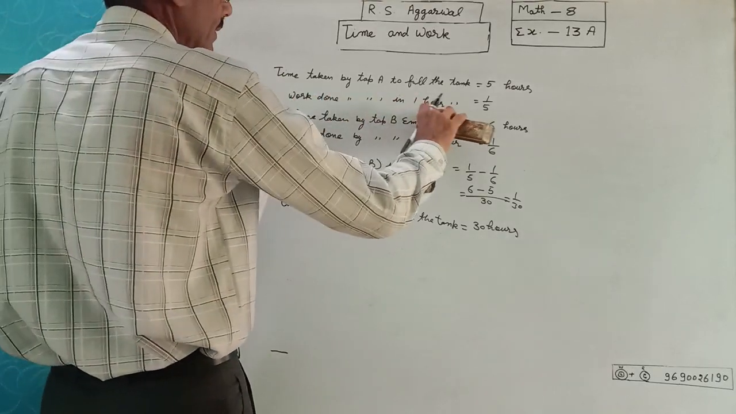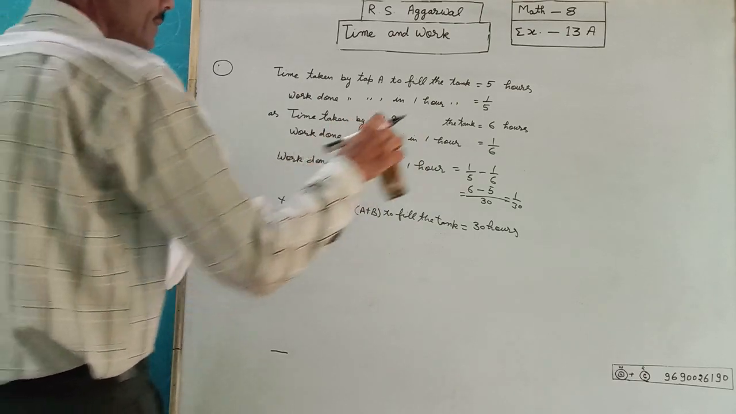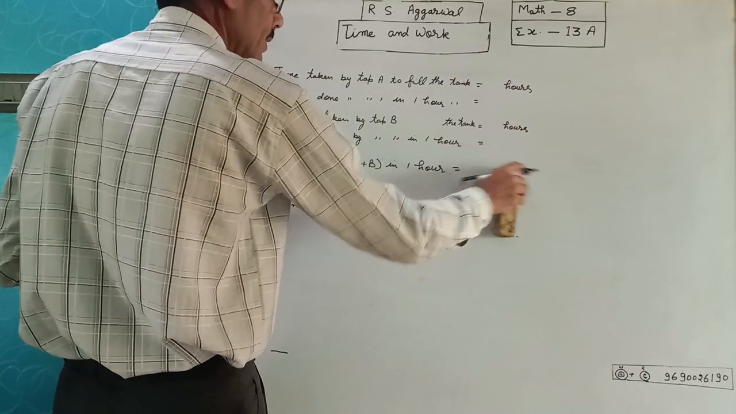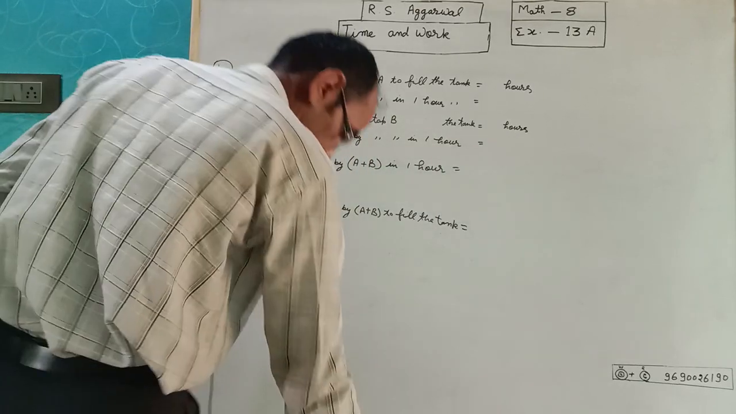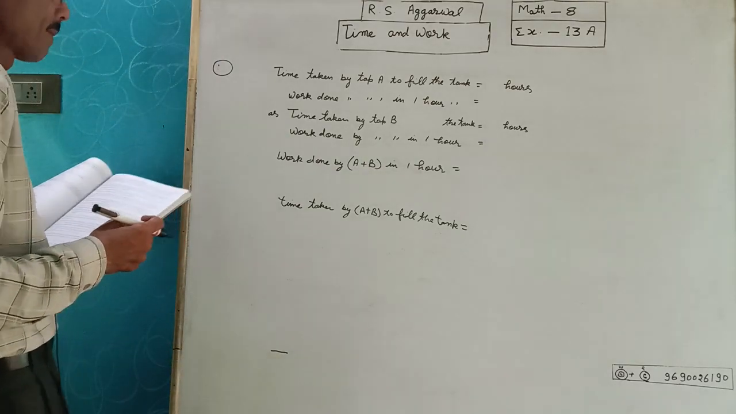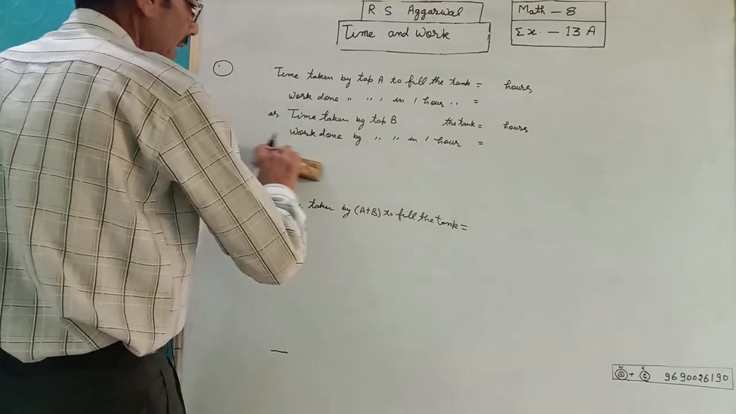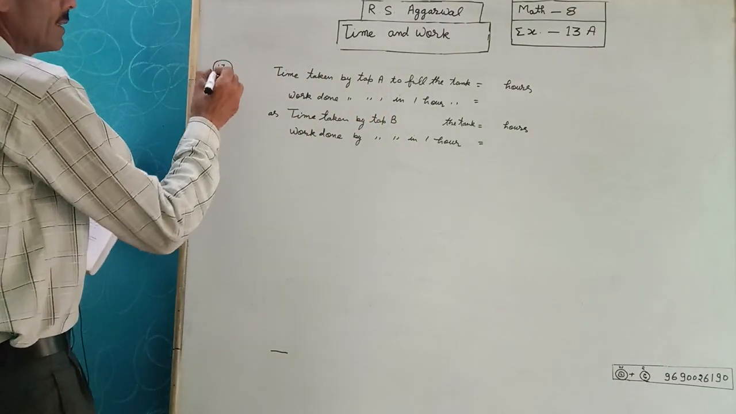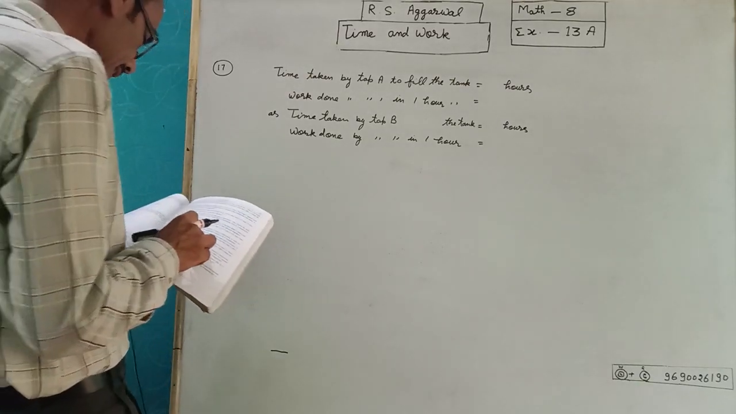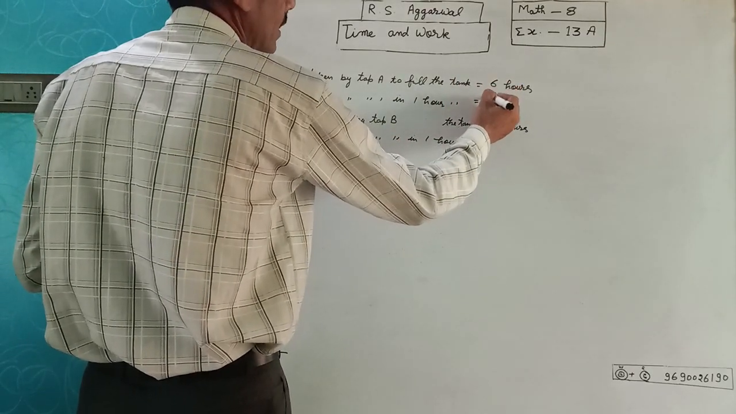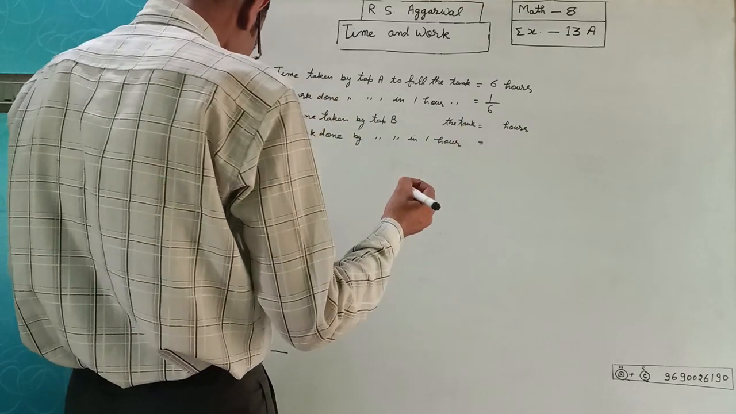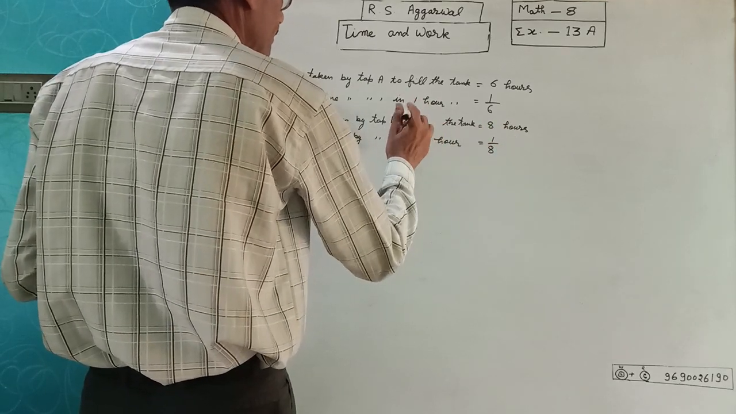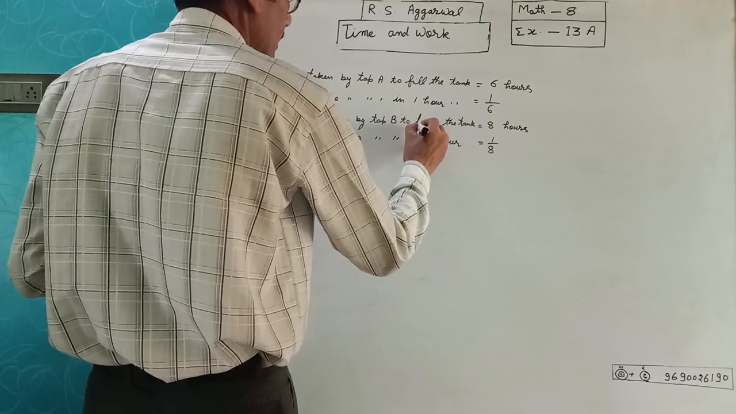16 question is A, B and C. Only change is no change, the A, B and C. This time A, B and C. A take the time is 6 hours. 1 hour work will be 1/6. B is 8 hours. 1/8 hours. Fill the tank.